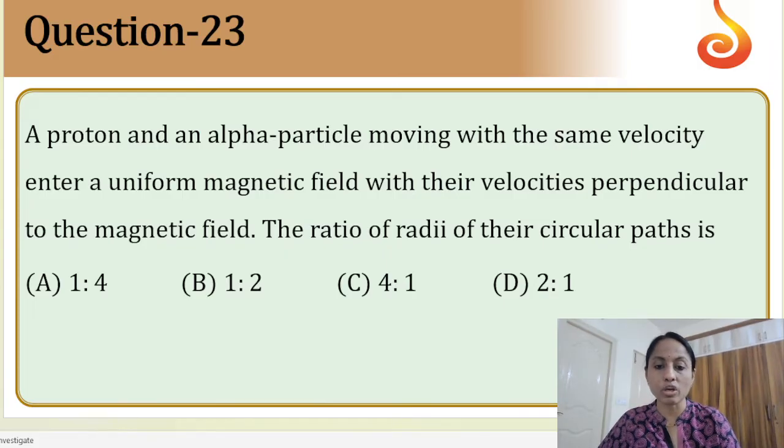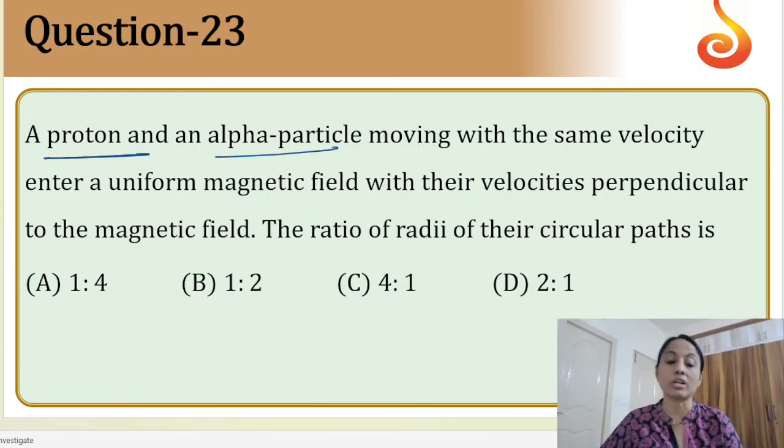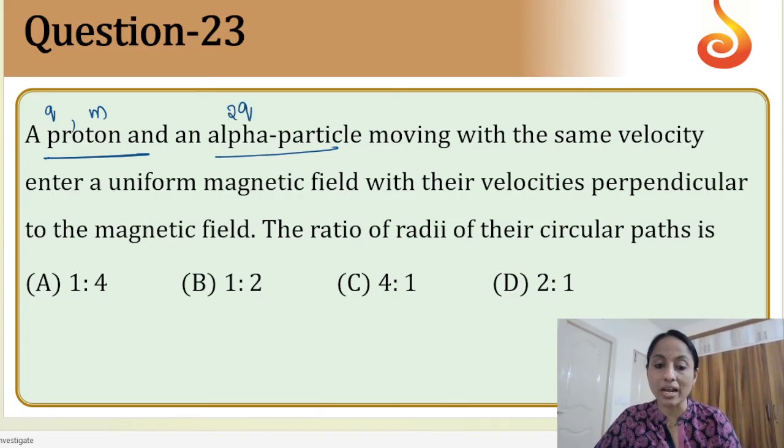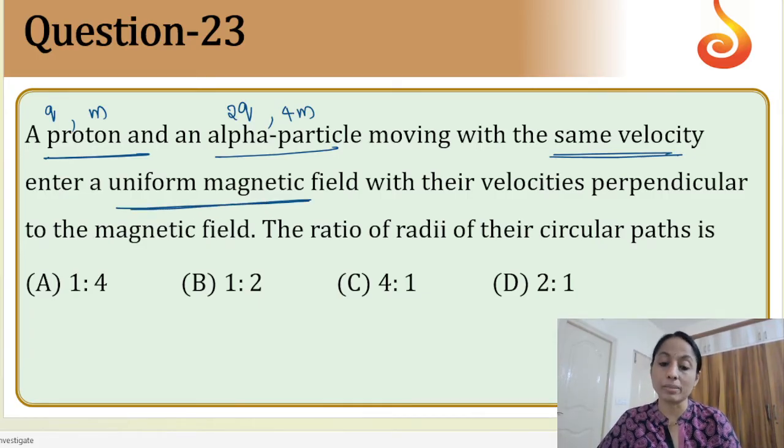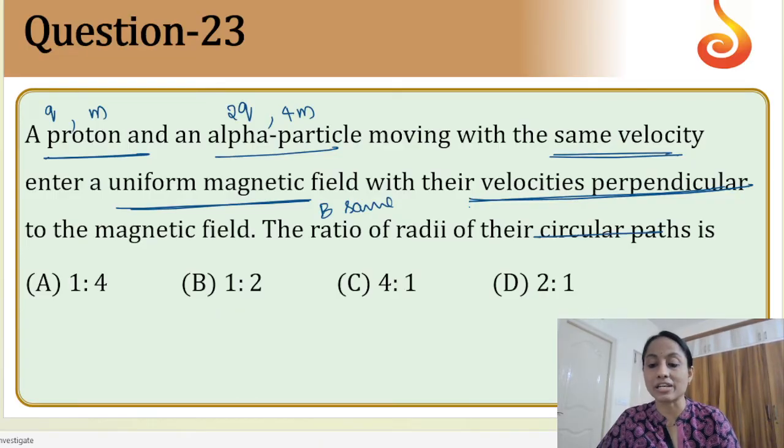Question number 23, proton and alpha particle. Whenever you see proton and alpha particle, just remember their charges and masses relation. If I consider the charge on proton as Q and the mass of proton as M, then for alpha particle the charge becomes 2Q and mass becomes 4M. First thing, this has to come into your mind. Now the question is, they are moving with the same velocity, entering a uniform magnetic field. So here B is also the same, same velocity, with their velocities perpendicular. Why this is given is, whenever velocities are perpendicular, the particle takes a circular path.